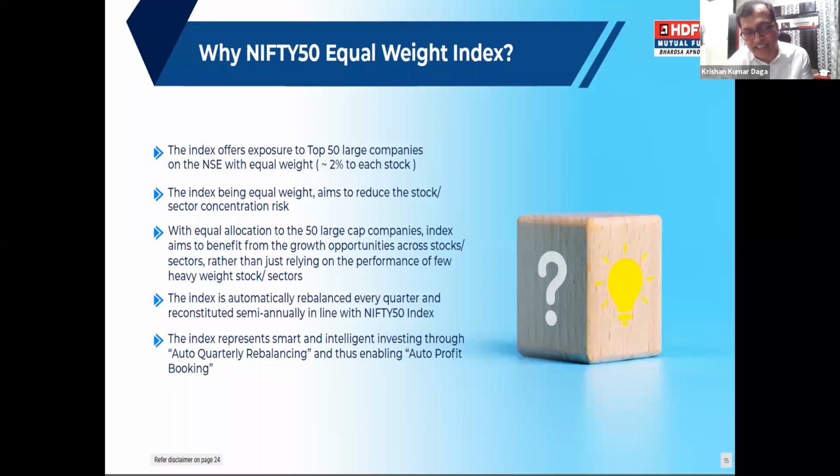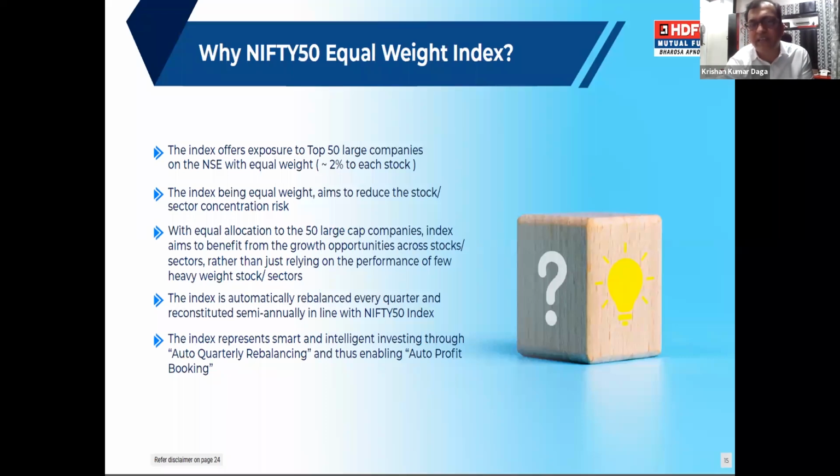Here, you are making a profit booking in those stocks which have already given you the performance, and you are investing in those stocks which have not performed well in the last quarter. So it is doing an auto rebalancing at every quarter end, and an auto profit booking, and that's what we are seeing in the results as well.